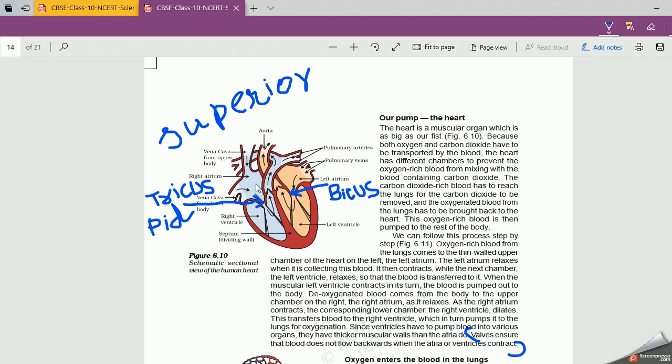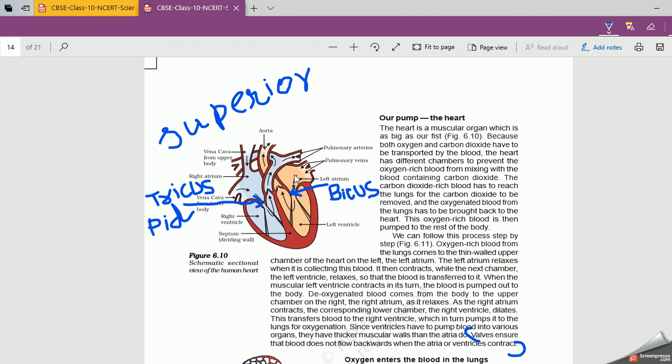These nodes give instructions to the valves, and the valves open when the two atria are filled with pure or impure blood. When the valves open, the ventricles are relaxed and the atria contract.